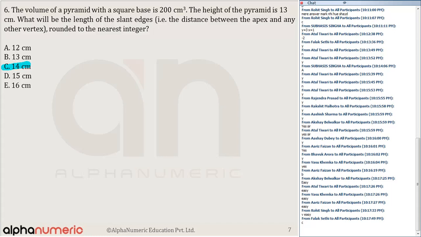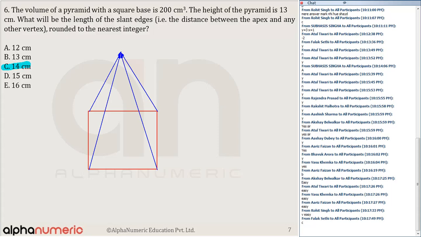Let's see. It says the volume of a pyramid with a square base. Alright. So there is a pyramid and the volume of a pyramid with a square base. Okay, let me draw the pyramid. So this is a pyramid and the volume is 200.